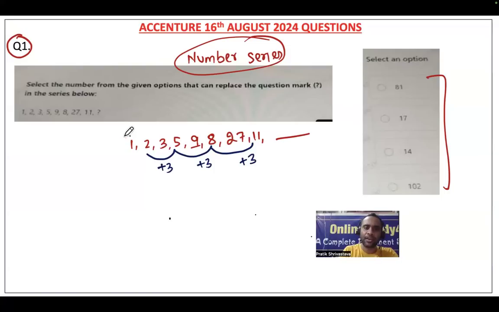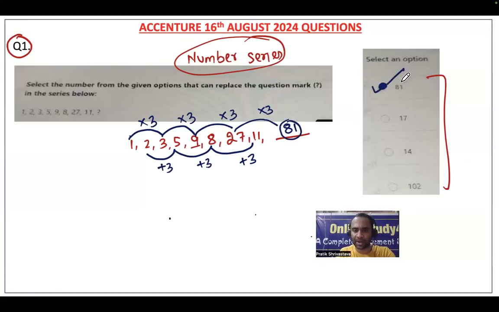The second series, friends: 1 multiplied by 3 is 3, 3 multiplied by 3 is 9, 9 multiplied by 3 is 27, and 27 multiplied by 3 is 81, right? So option A will be the correct answer for this problem. By seeing the question, I analyzed that there might be two patterns, and then I started working on it. So it is basically times 3, plus 3, times 3, plus 3, that is the pattern, and I hope you were able to understand.